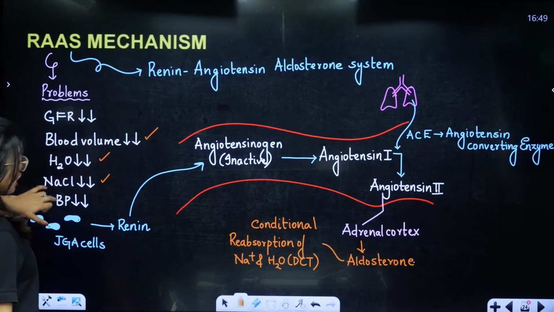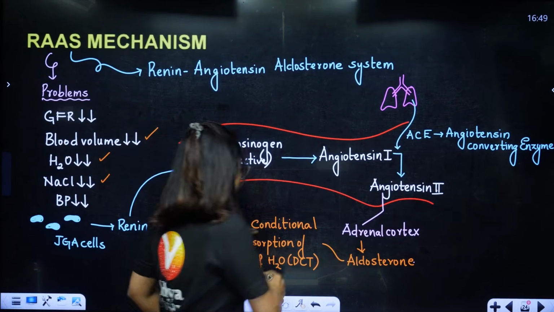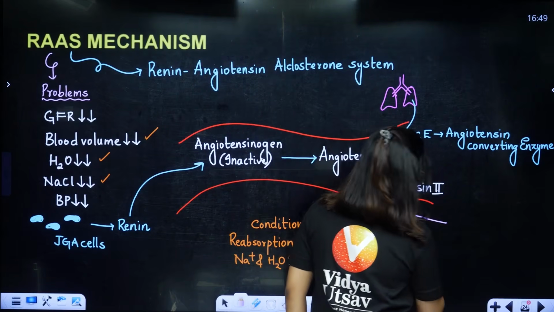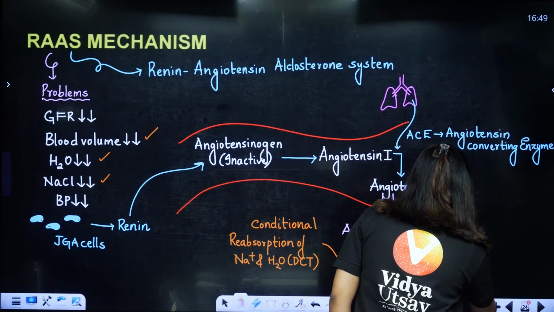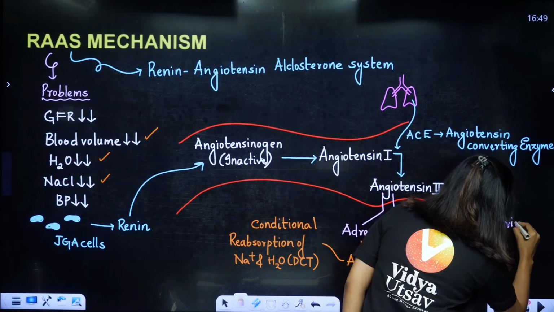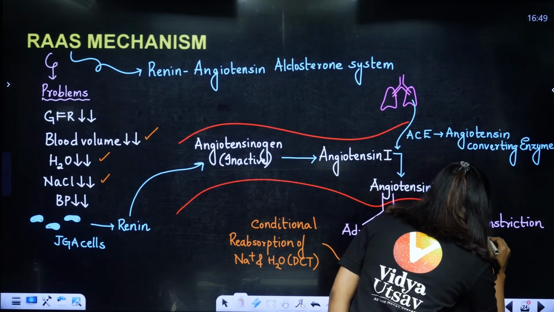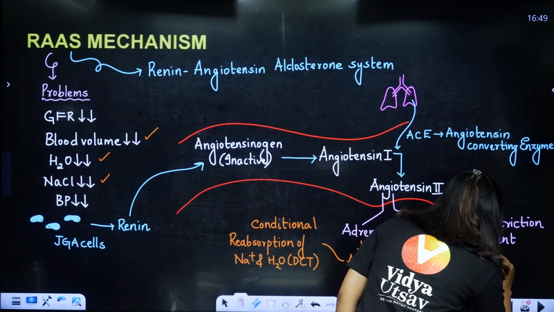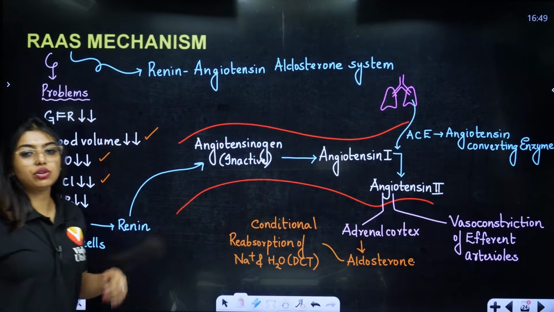Now we have a problem with GFR. For GFR, we have to increase the amount of blood that is coming in. Angiotensin will be like, don't worry, I have a solution for that also. Angiotensin will be directly involved in doing vasoconstriction of the efferent arterioles. It will do what, students?